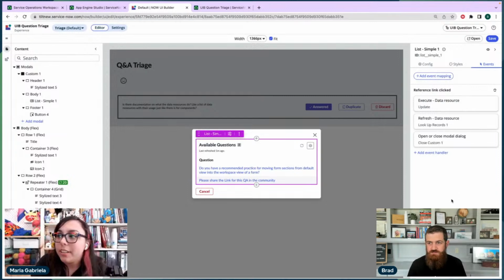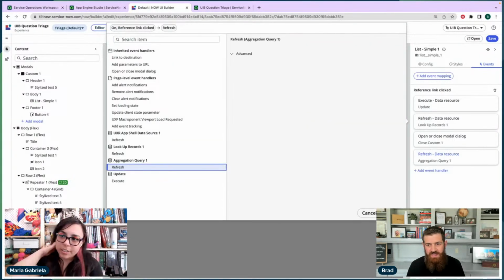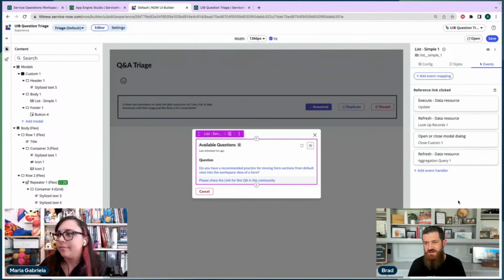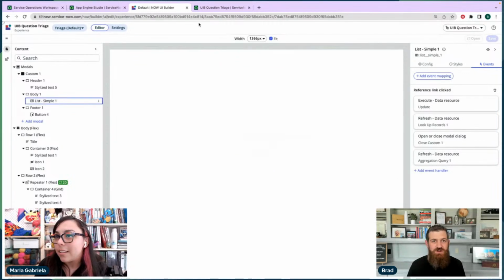Do we also want to update the aggregate? Yeah, we should update the aggregate. Yep. And then let's see if it works. And then I think if I were to do this again, I would have a handled event that updates all the data resources we want to update every time, so that I just fire the handled event instead of having to add both of those. If this works, maybe we'll do that right before we have to drop.